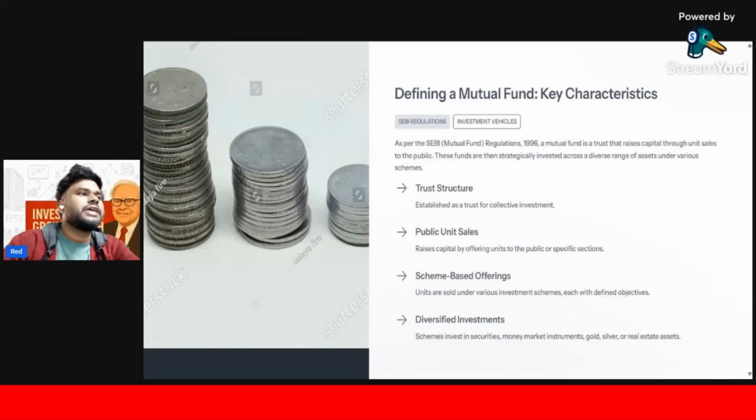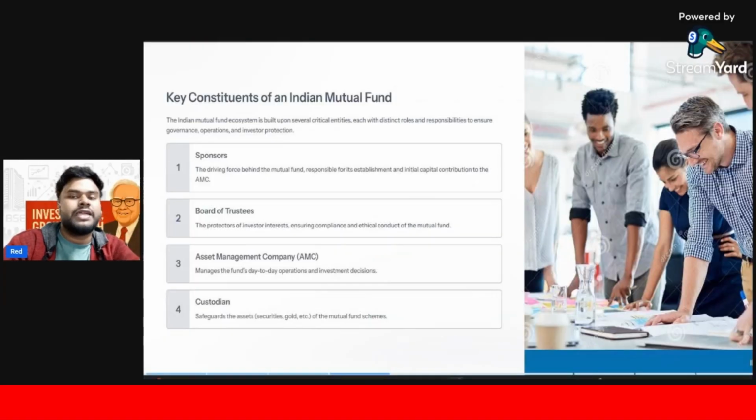If you look at the next slide, there is the defining mutual fund key characteristics. This is a trust structure, with public unit sales and scheme-based offering diversified investment. We have already covered all this in the second and first chapters. If you didn't see it, please go and watch it again.